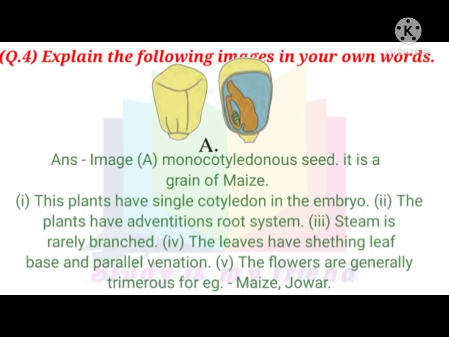Answer. Image A. Monocotyledonous seed. It is a grain of maize. 1. This plant has a single cotyledon in the embryo. 2. The plant has an adventitious root system. 3. The stem is rarely branched. 4. The leaves have a sheathing leaf base and parallel venation. 5. The flowers are generally trimerous, for example, maize, jowar.